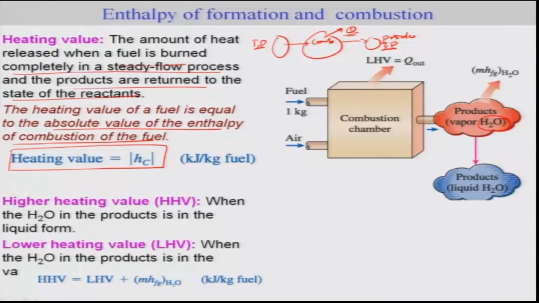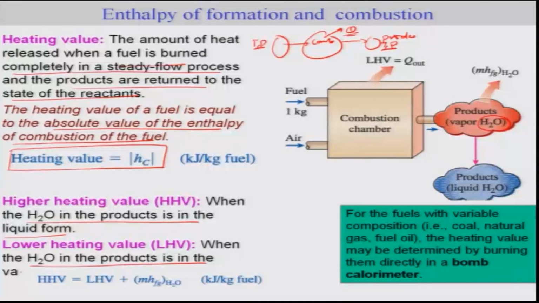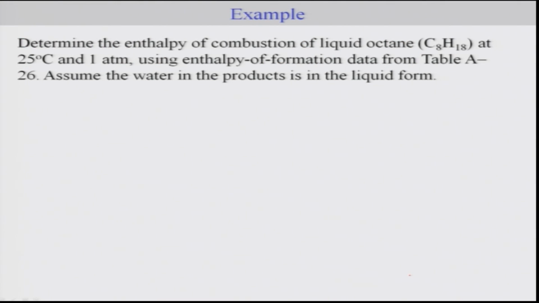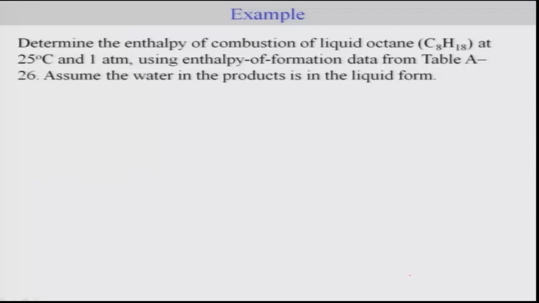Okay. So, the higher heating value is when water in the product is in the liquid form, and the lower heating value is when water in the product is in the vapor form. Okay. So, one can determine the heating value of the fuel by burning the fuel directly in something called bomb calorimetry. So, let me now do an example where we can calculate the enthalpy of combustion for a liquid